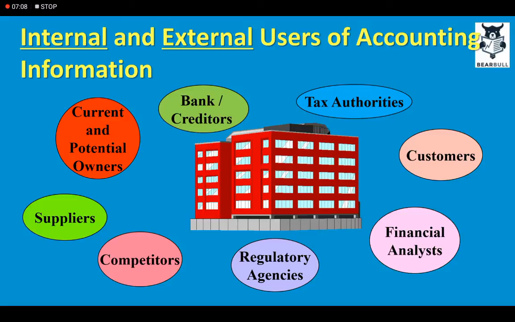Now suppliers want to know about the company because they sell their products to the company on credit, so they need to know if the company will be able to pay back in time. Current and potential owners, by which we mean individual owners as well as shareholders, decide whether to purchase or sell shares based upon the information in the financial statements. Banks need to know the creditworthiness of an organization, and by reading the financial statements, they are in a very good position to know whether the company will go on as a going concern, or whether it will have difficulties in surviving.